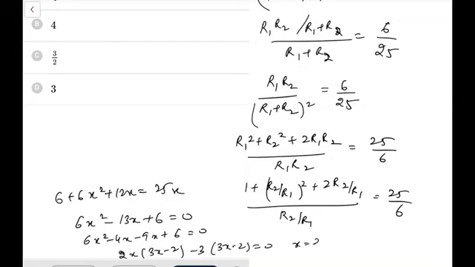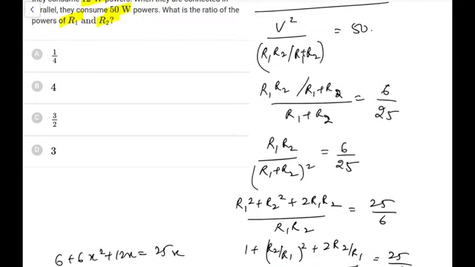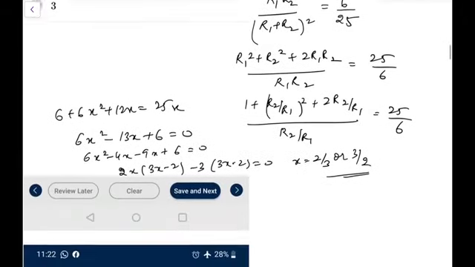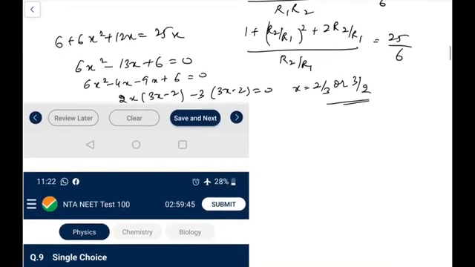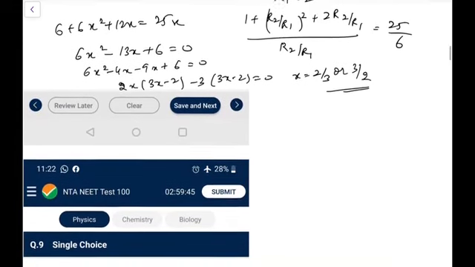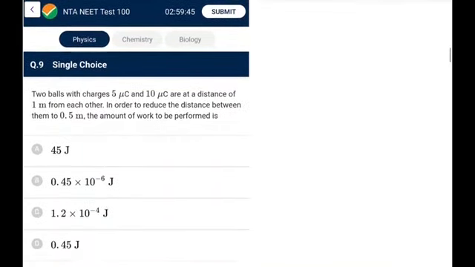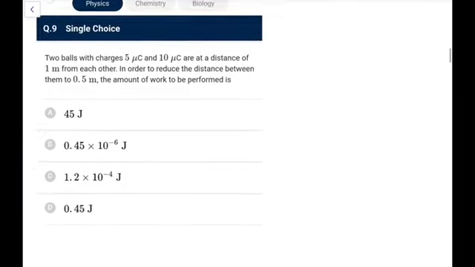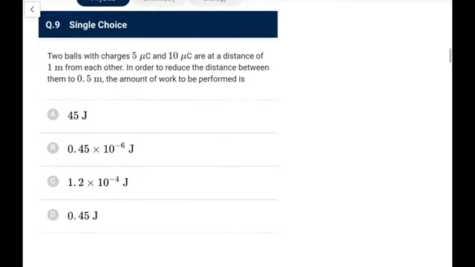So x is either 2 by 3 or 3 by 2, both values are coming, that means R1 by R2 is either 3 by 2 or 2 by 3. So as per this, option C will be the appropriate one you can get by doing this. Okay, so there might be some better methods also. I have done it by this method. You can find it out if you can do it more smartly.